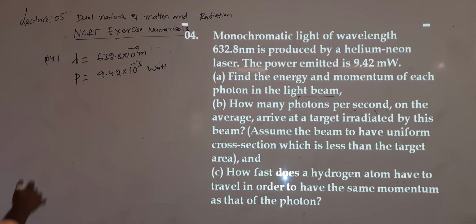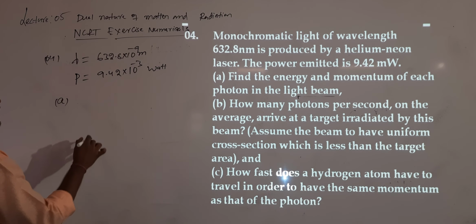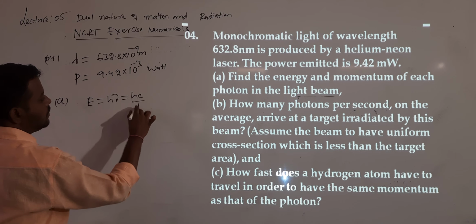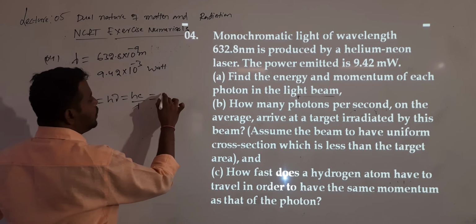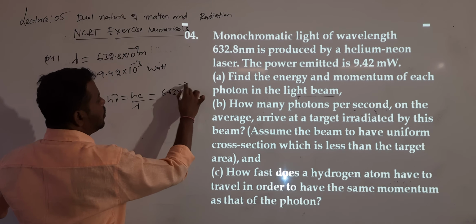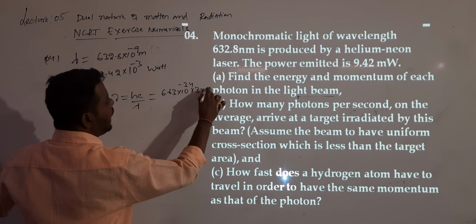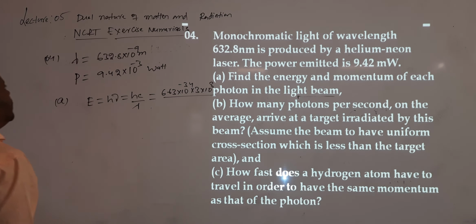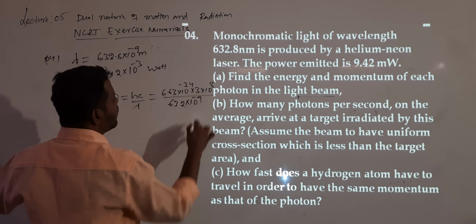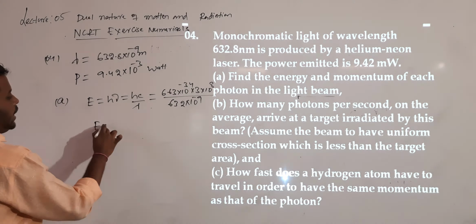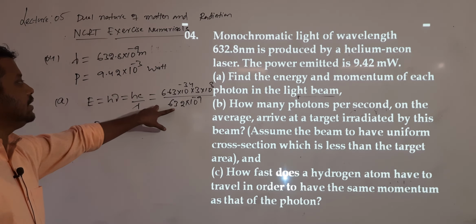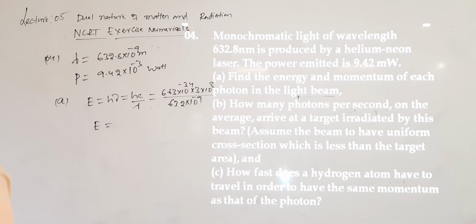First, I want to calculate the energy, E value. E is equal to h nu, which is hc by lambda. The h value is 6.63 into 10 power of minus 34, c value is 3 into 10 power 8, divided by the lambda value, 632 into 10 power of minus 9. Simplify this and you will get the answer of E. Here, 6.63 and 632 are both very close, so the answer is very close to 3.